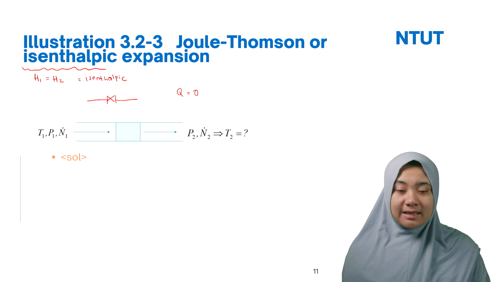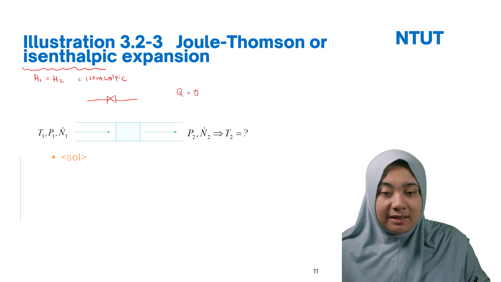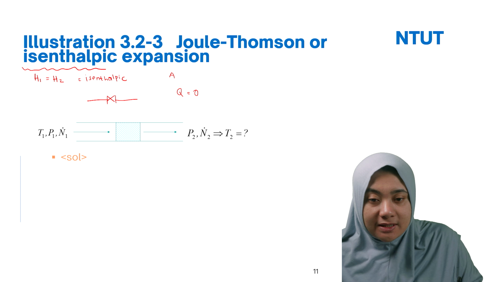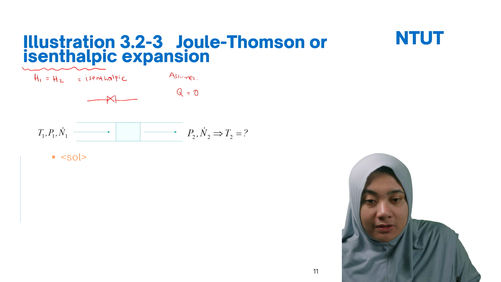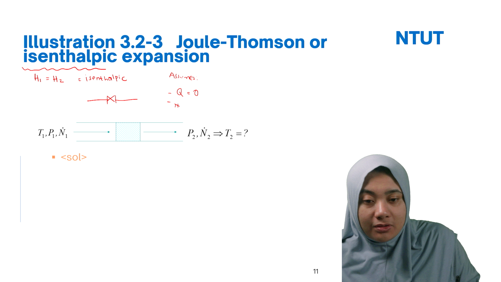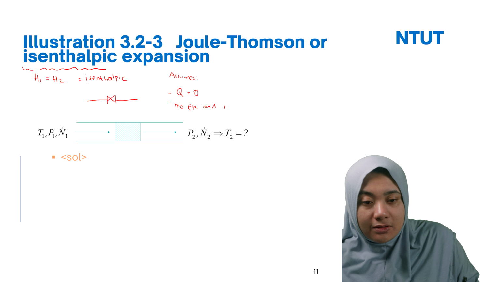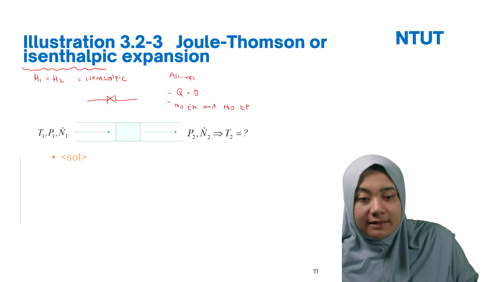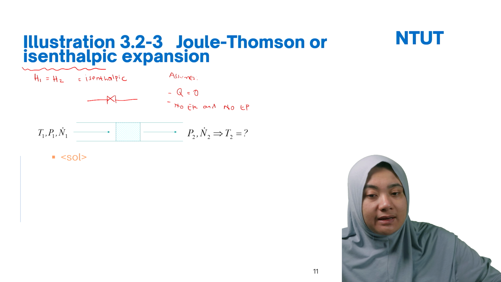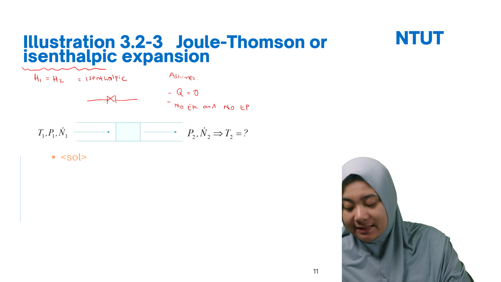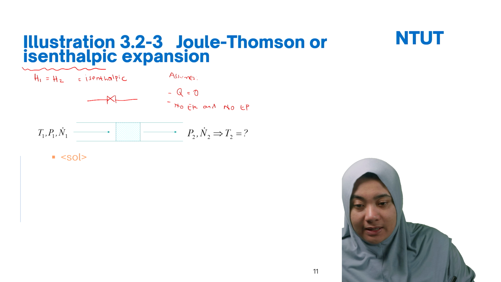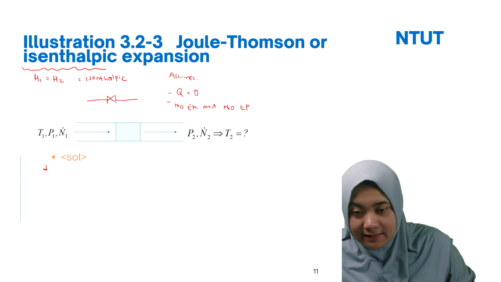So in this case, we can use this assumption: Q is equal to 0, and also no kinetic energy and no potential energy. So you have the open system in this case. We can start to write the energy balance.